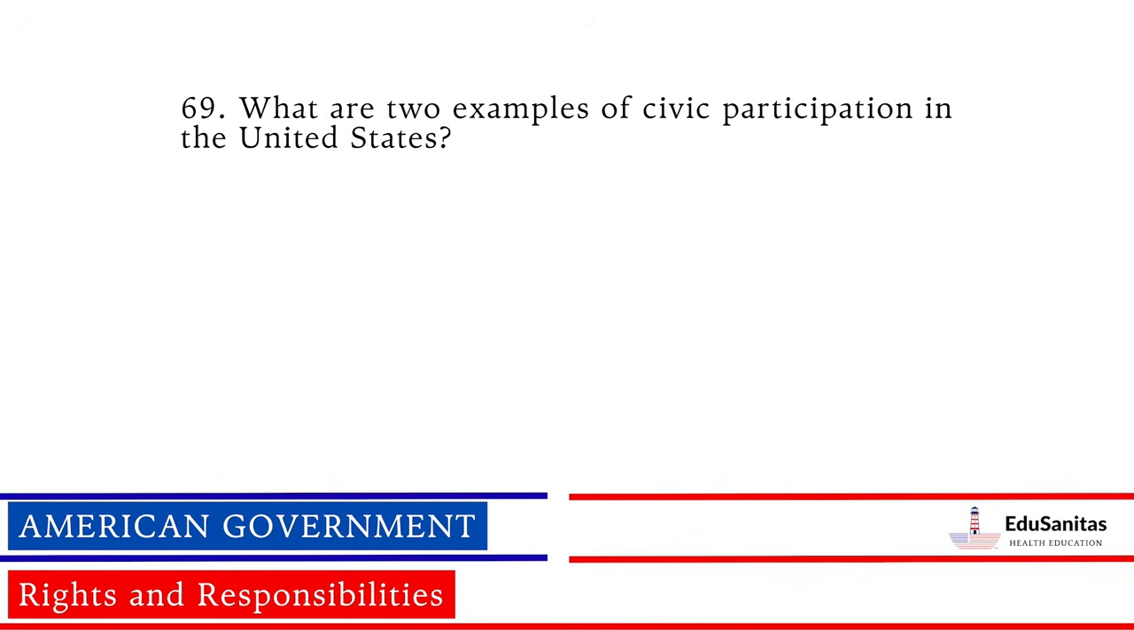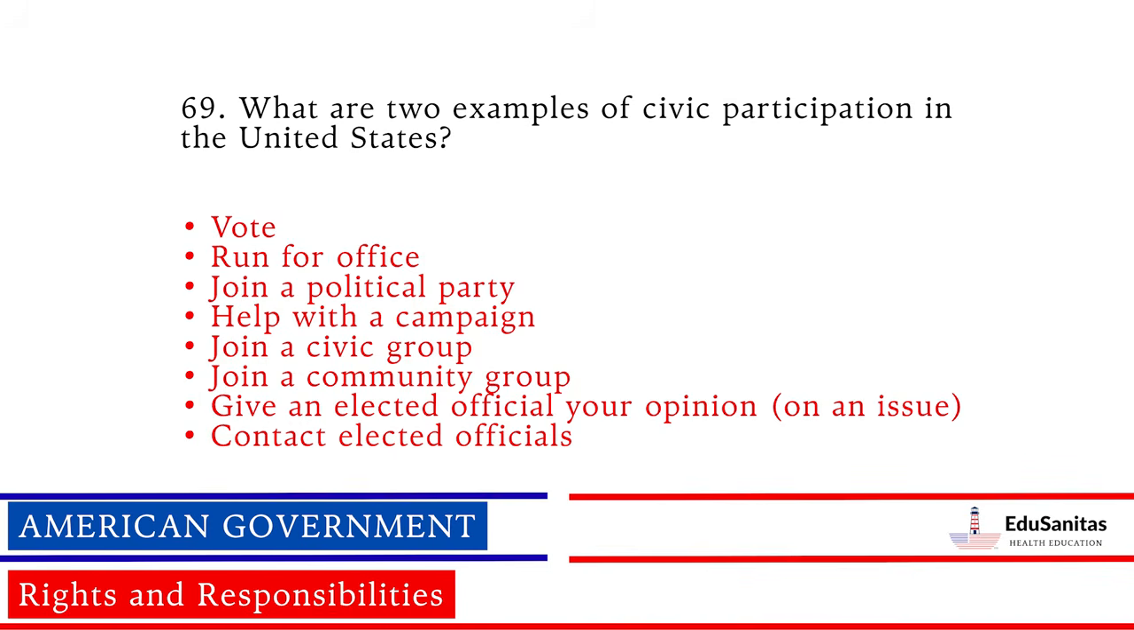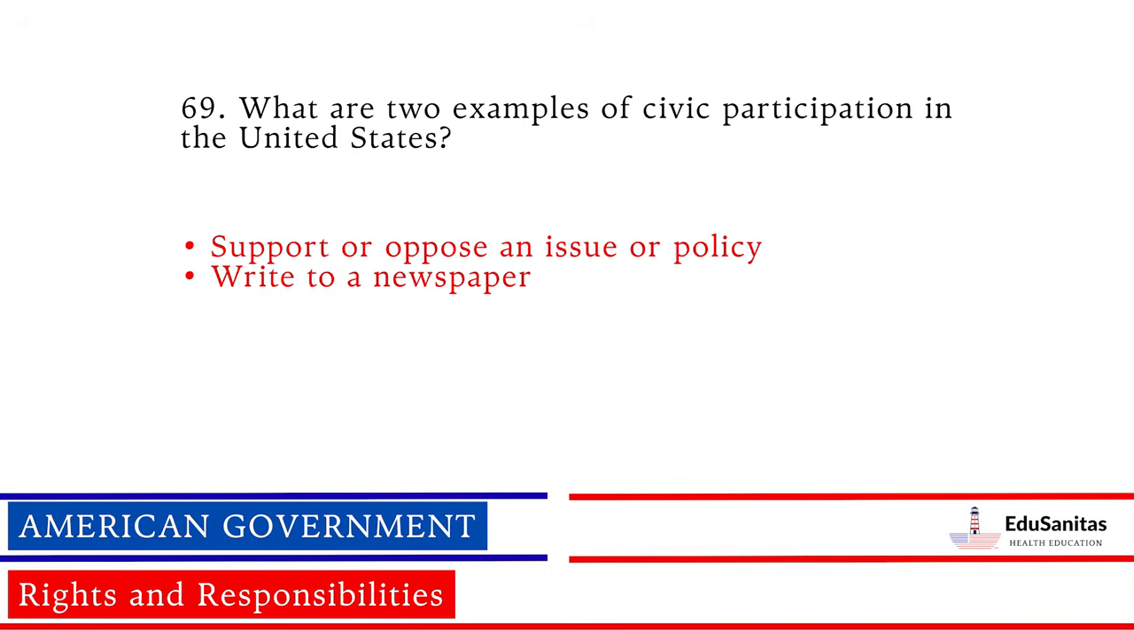What are 2 examples of civic participation in the United States? Vote, run for office, join a political party, help with a campaign, join a civic group, join a community group, give an elected official your opinion on an issue, contact elected officials, support or oppose an issue or policy, write to a newspaper.